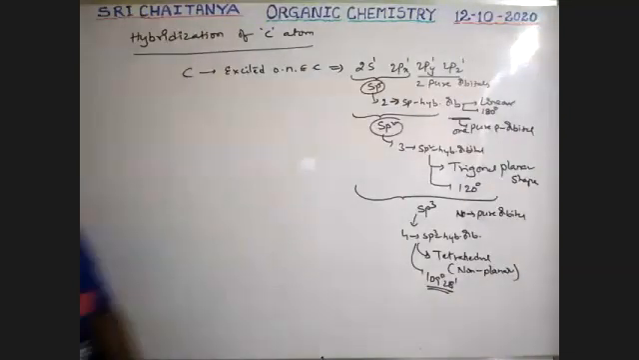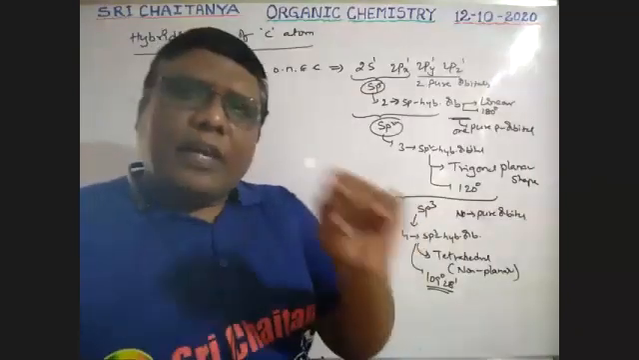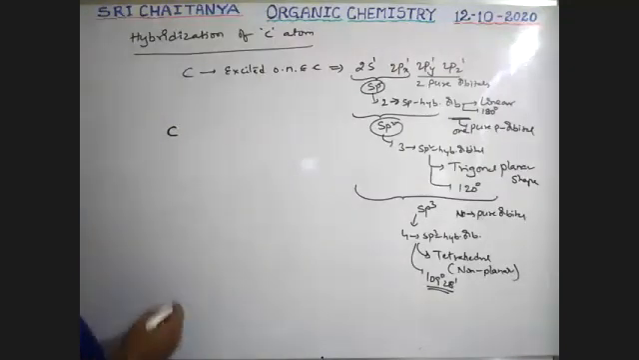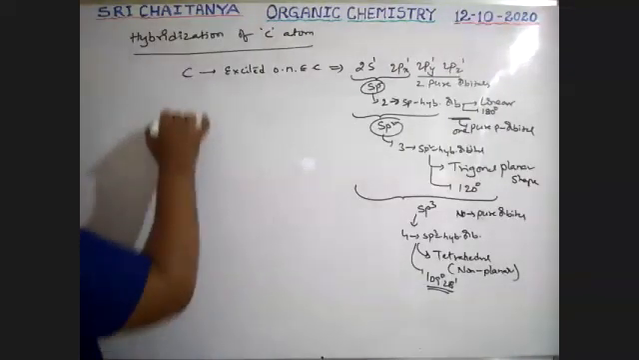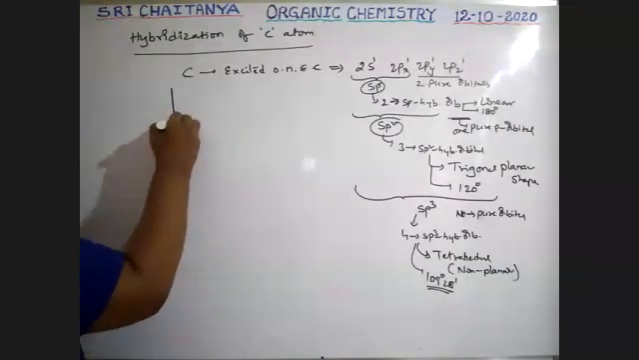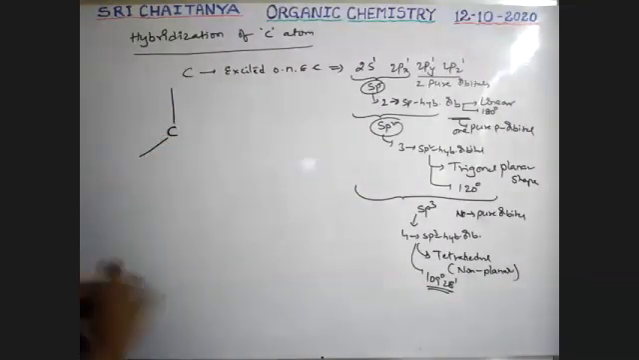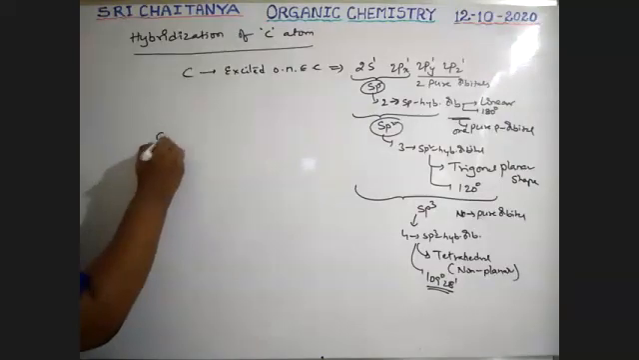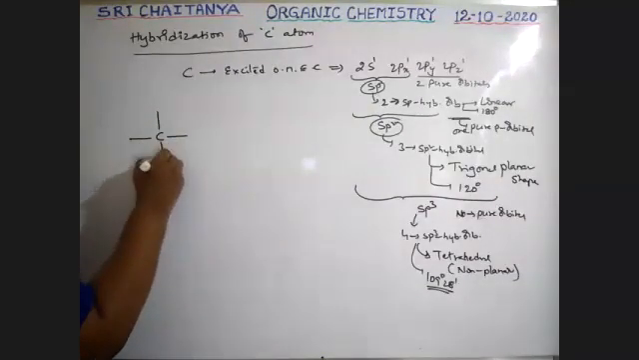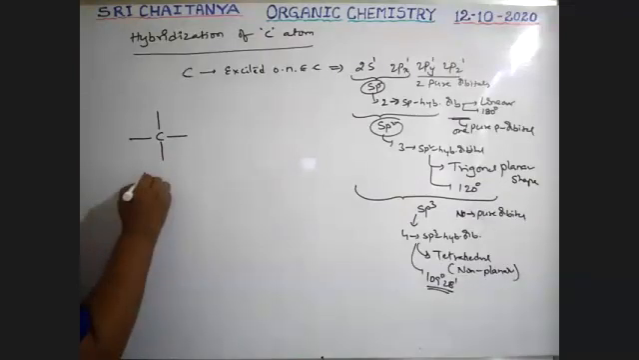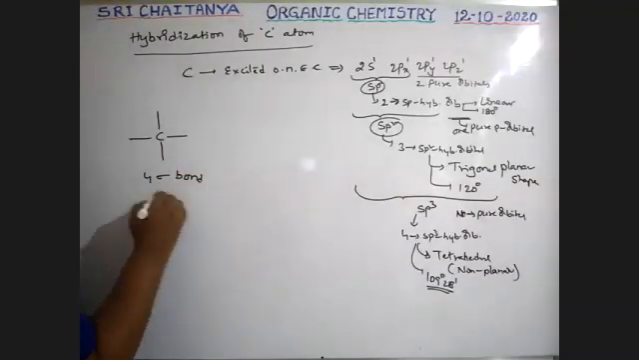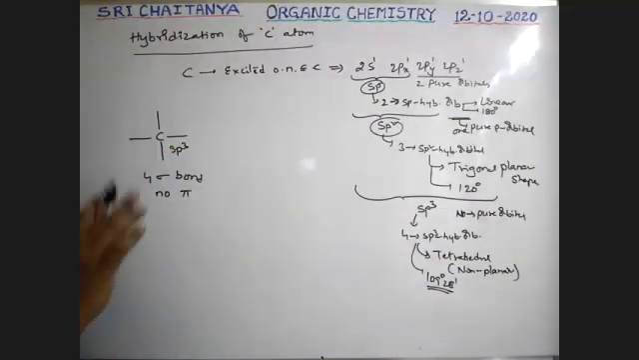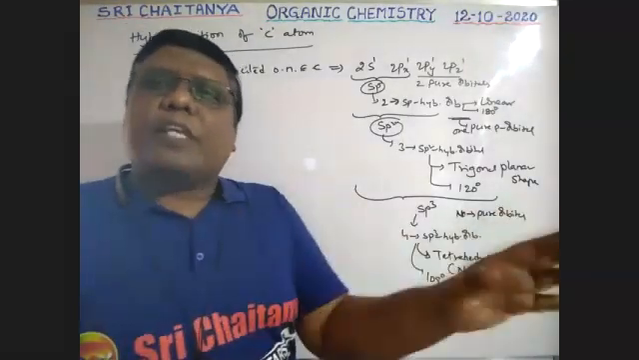Whenever a carbon is in sp3 hybridization, it has four sp3 hybrid orbitals. That gives four sigma bonds and no pi bond. Whenever carbon is involved in sp3 hybridization, no pi bond is there, all are sigma bonds.